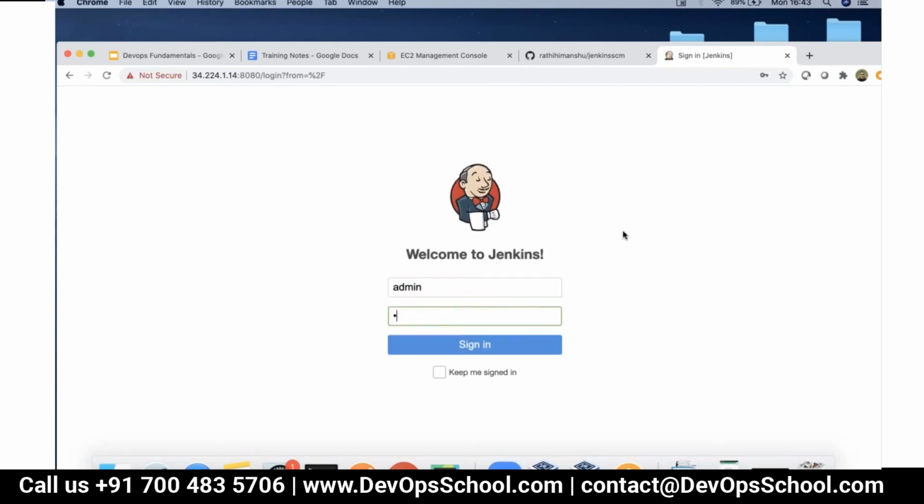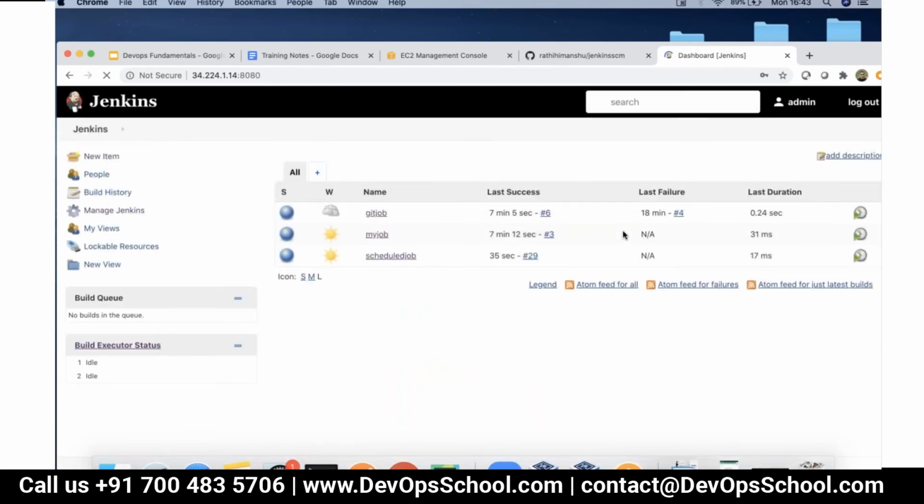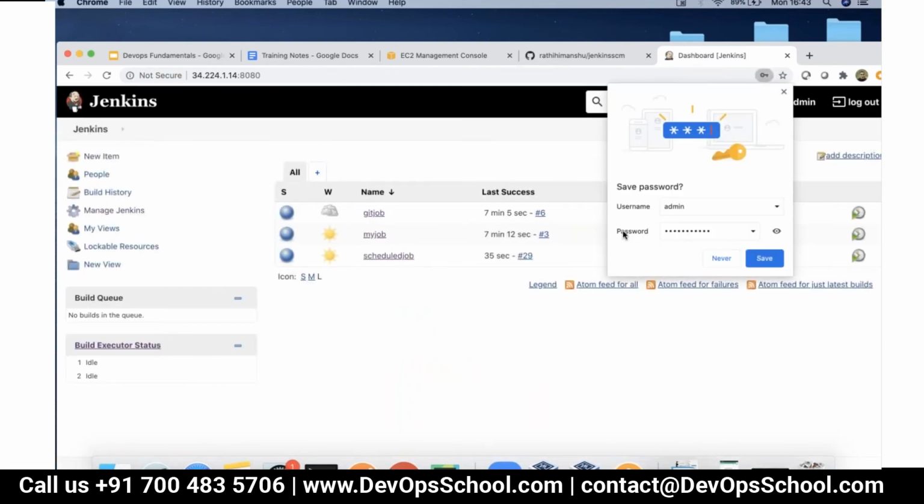Okay, I'm going to log in with my username and password. And now that we have logged in, we should be able to continue the way we were working.